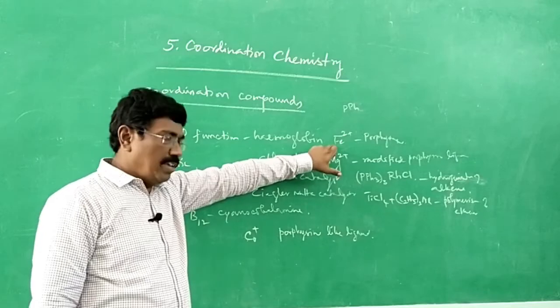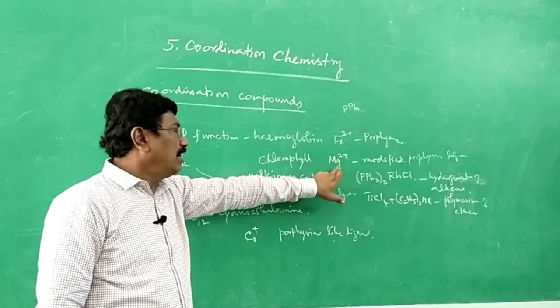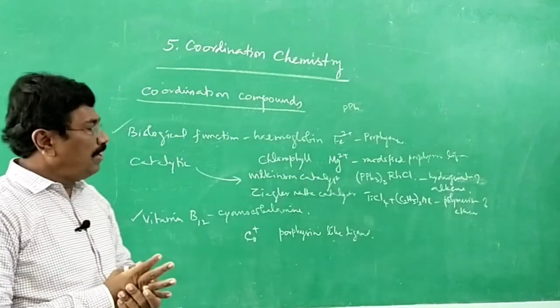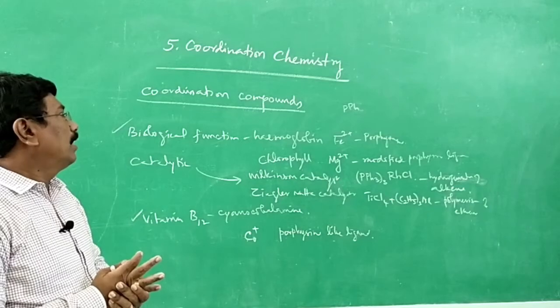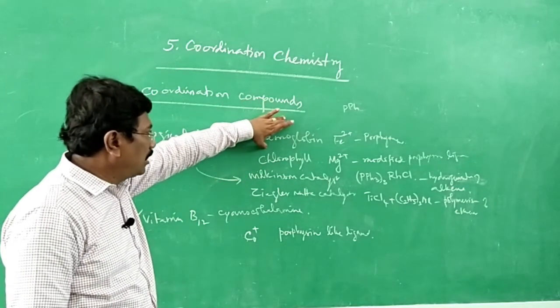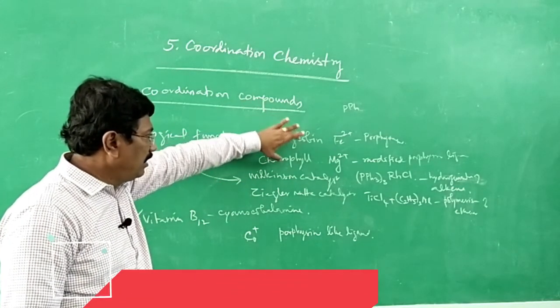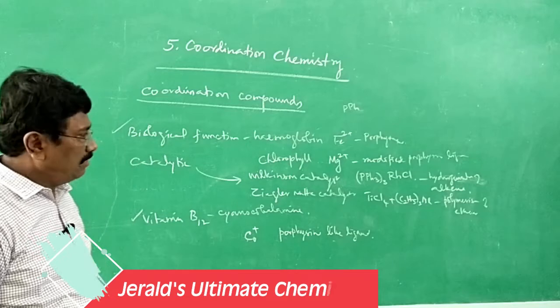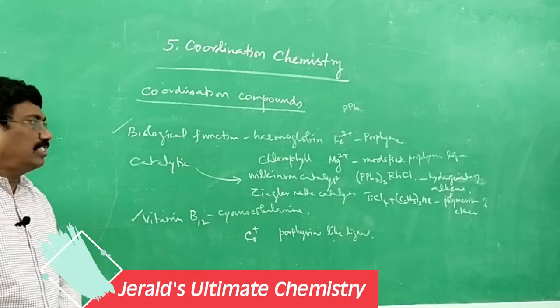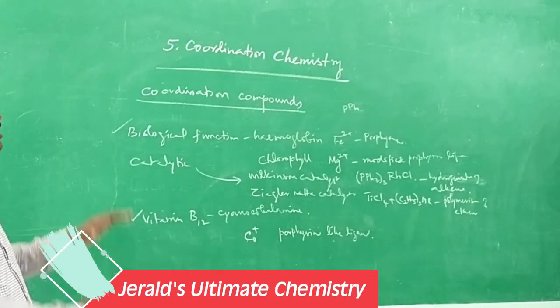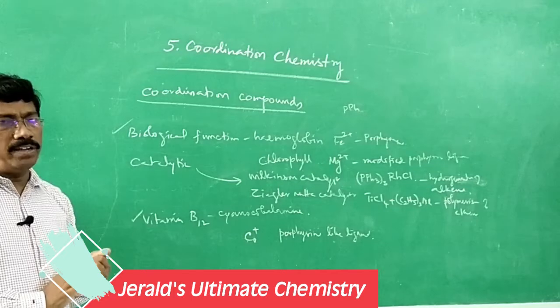In hemoglobin, Fe2 plus porphyrin, and in chlorophyll, magnesium containing porphyrin. And here, transportation of oxygen and carbon dioxide. Here it is photosynthesis, it is used in photosynthesis, it is a green colored pigment. All those things you might have studied elsewhere, a few points, all right.